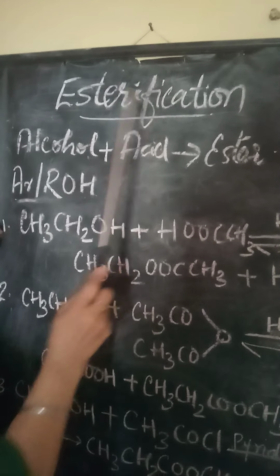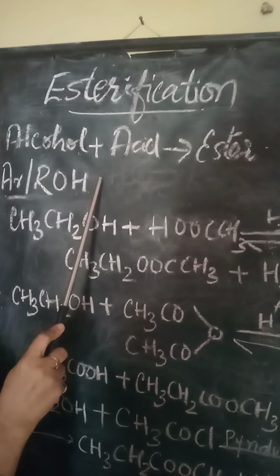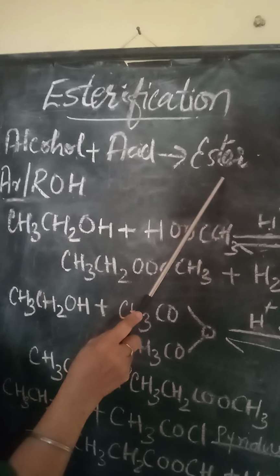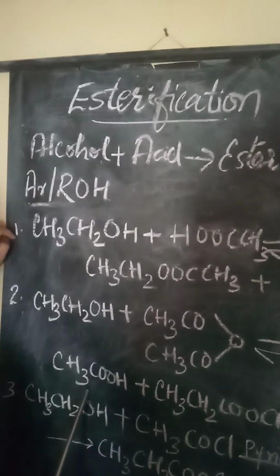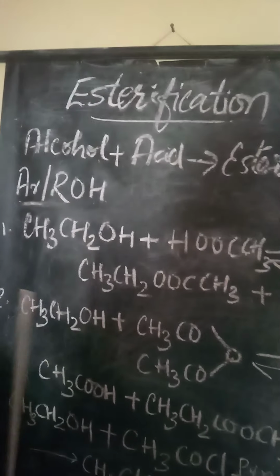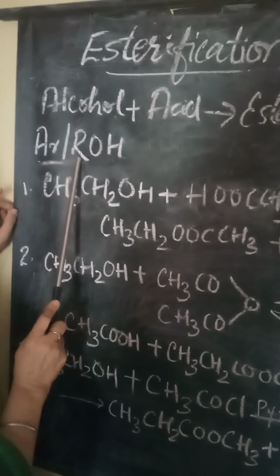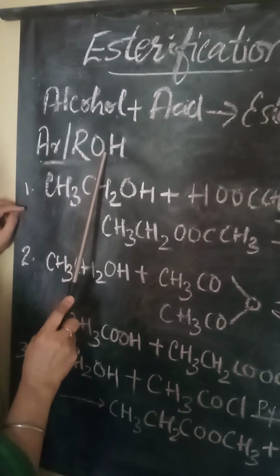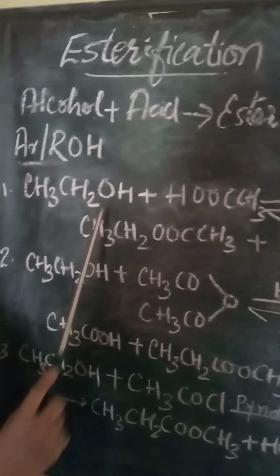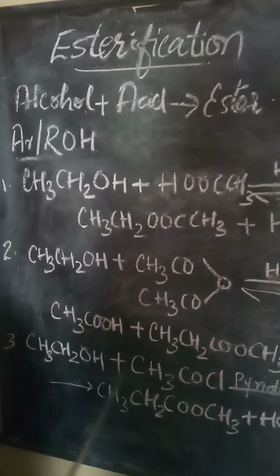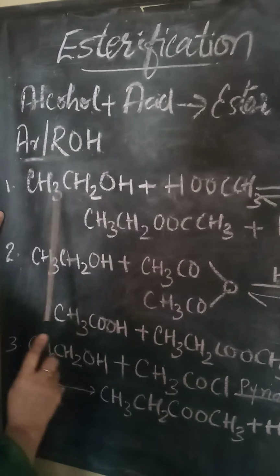Now, the next topic that we are going to study is esterification. You know what an ester is. This you have studied from class 10th. Alcohol, when it reacts with acid, forms ester. There are three reactions which are very important for class 12 students that we will discuss. Here I have written both aromatic as well as aliphatic. Both alcohols can undergo similar reactions. Though I have mentioned this reaction only with the aliphatic group, aromatic compounds also give similar reactions. We have one ethanol.